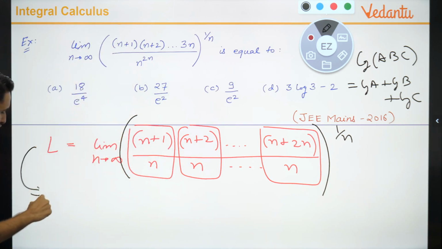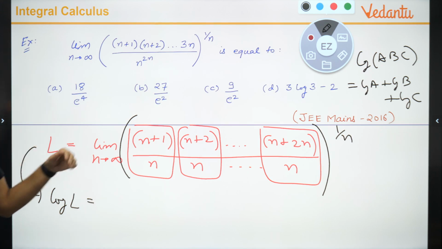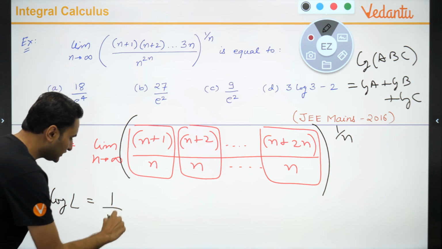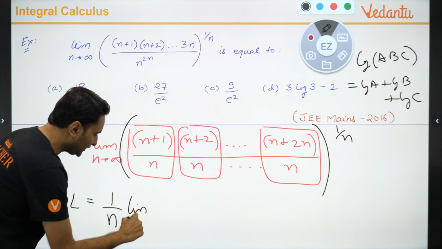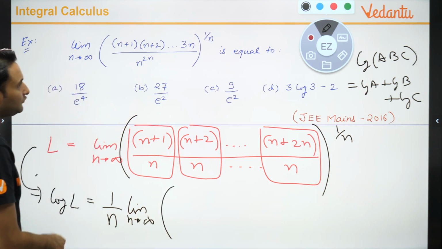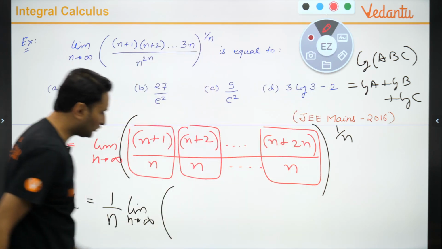So the next step बच्चों, what will I do? I will take log of L. When I take log L, this 1 upon n will jump outside. Limit n tends to infinity. अंदर क्या बचेगा? What will be left?